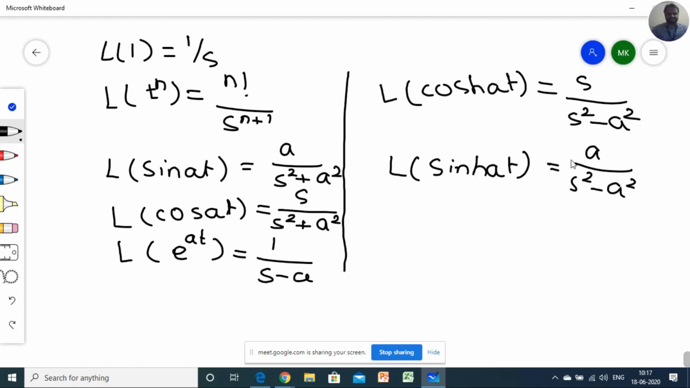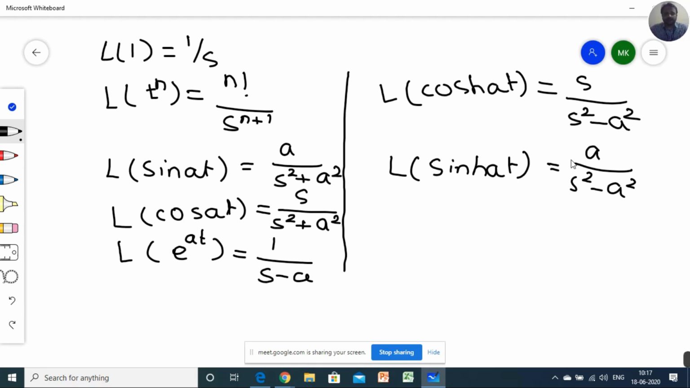So these are some standard functions: Laplace of 1, Laplace of t raised to n, Laplace of sine at, Laplace of cos at, Laplace of e raised to at, Laplace of cos hyperbolic of at, Laplace of sine hyperbolic of at. You can compare the values of sine at and sine hyperbolic: the difference is only the negative sign in the denominator. Similarly for cos at, the difference is again the negative sign in the denominator. So you must try to understand these things, because you have to use these formulas.